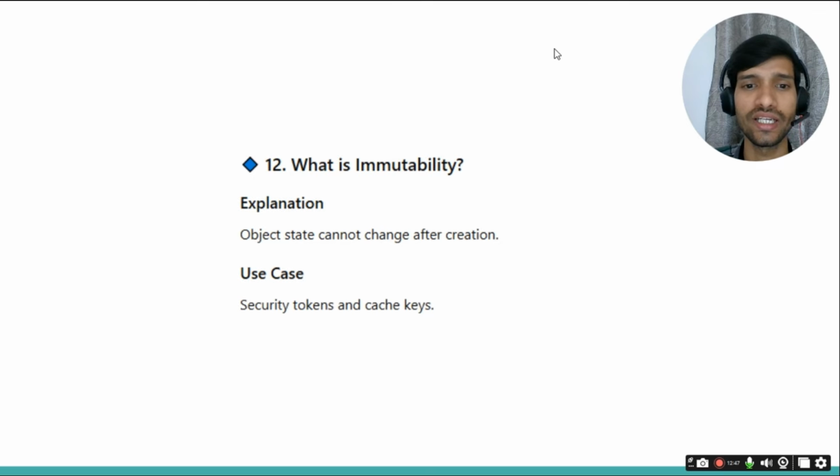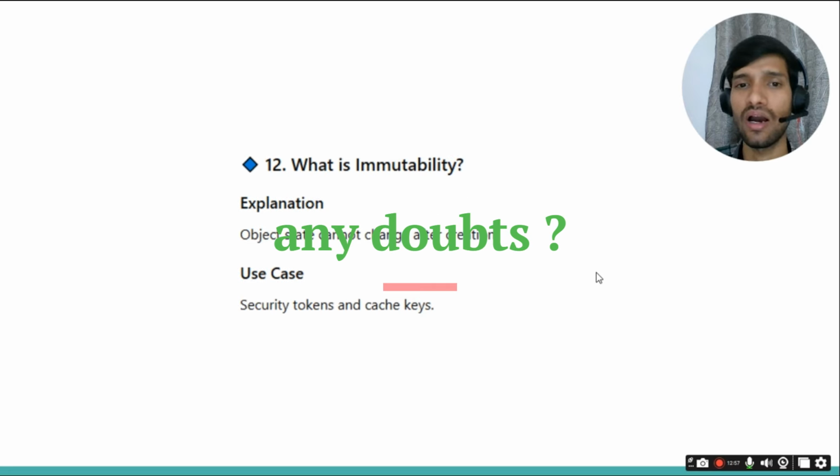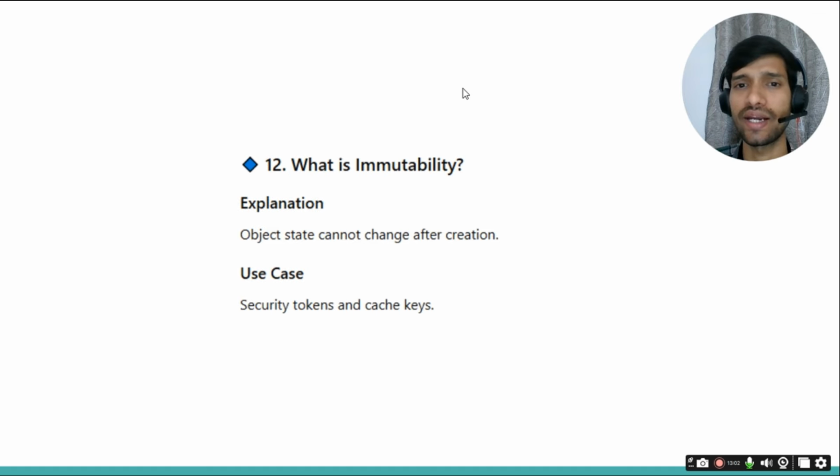What is immutability? When the object state cannot be changed after creation, that is the concept of immutability. And they can ask you to write custom immutable classes. For example, they can provide an employee class, where the employee has an ID, name, or the email IDs as a list, and a fourth parameter as an address, which is a different class. So how can you make this employee class immutable?